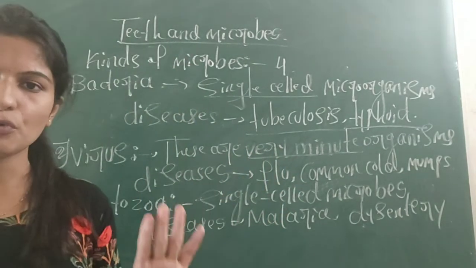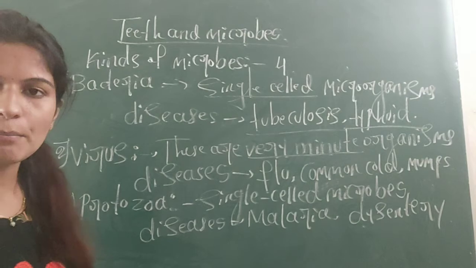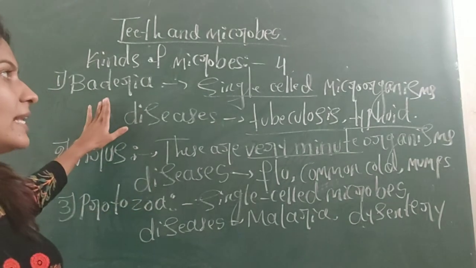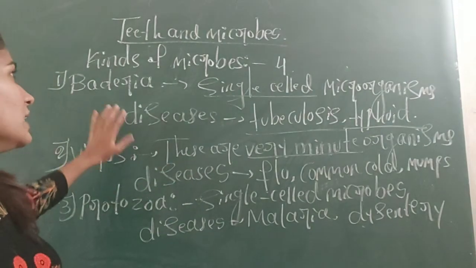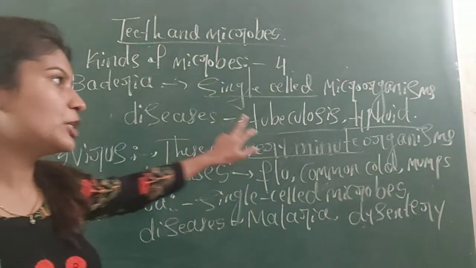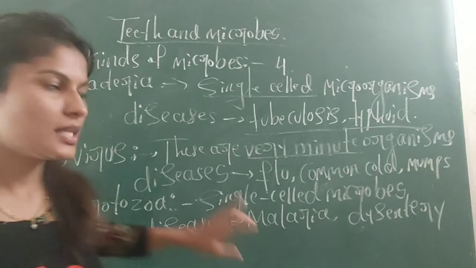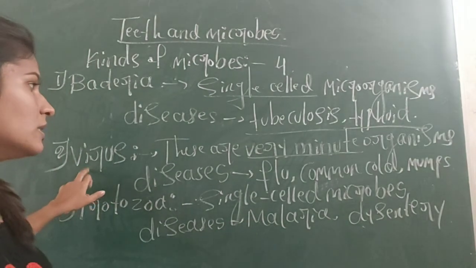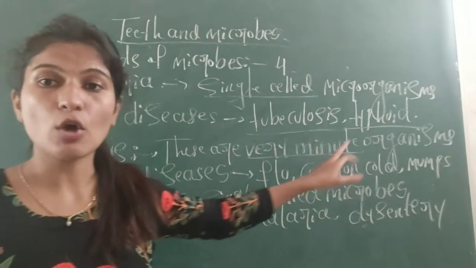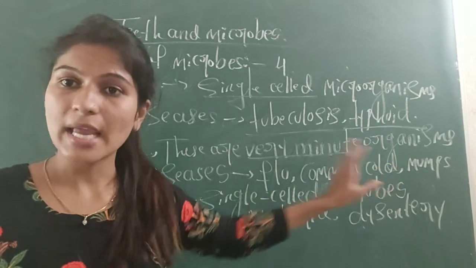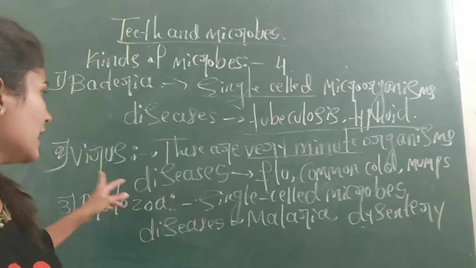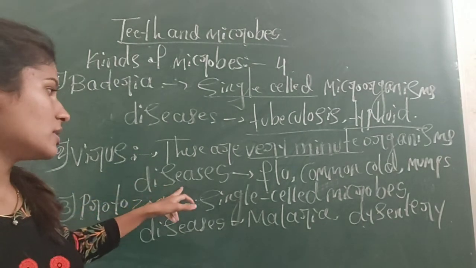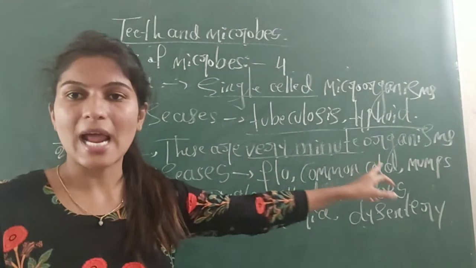Out of these 4, we have discussed 3 microbes. First one is bacteria, single-celled organisms, which can cause diseases like tuberculosis and typhoid. The second one is viruses, very minute organisms that we cannot see through an ordinary microscope, and they can cause diseases like flu, common cold, and mumps.